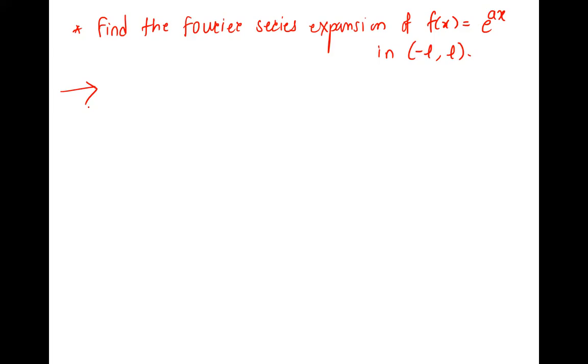What is the given interval? Minus L to L. Okay, just a minute. Minus L to L, I can write minus A to A or any other variable. Okay, let it be minus L to L. Sure, we'll do that.